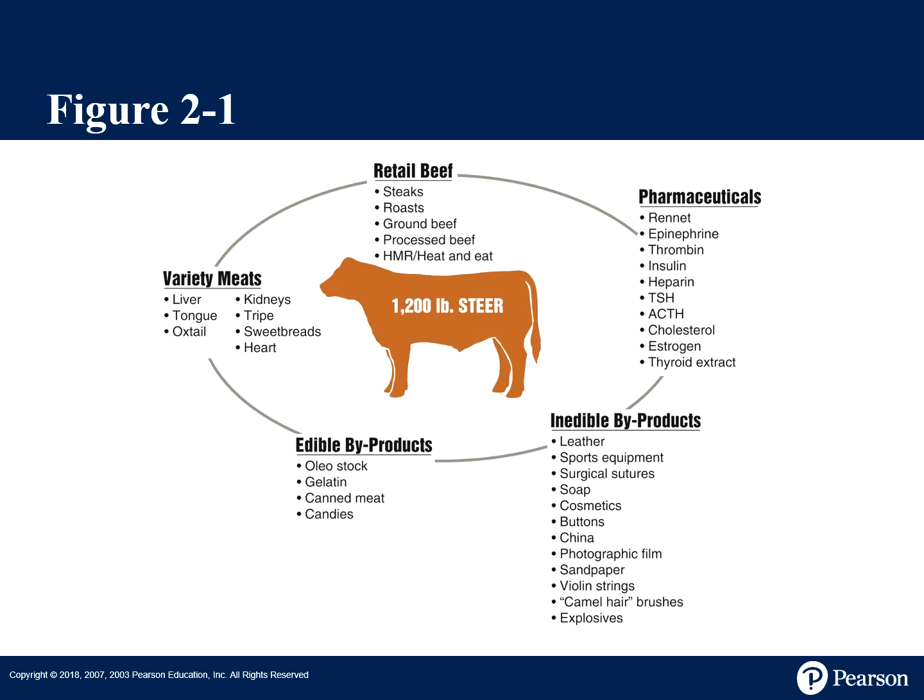This figure comes from our textbook, and it shows that approximately a 1,200-pound steer is used for the following products. We'll see that there is retail beef, pharmaceuticals, edible byproducts, and variety meats.